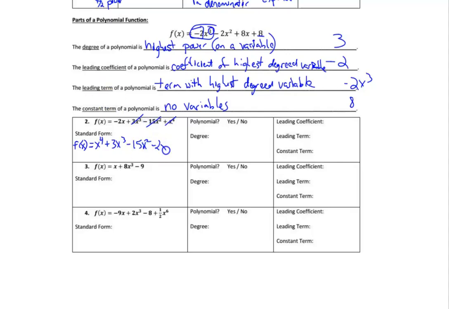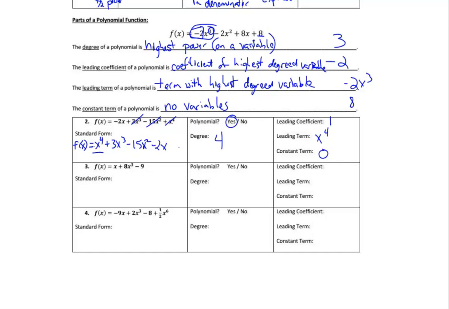And then minus 2x. So for this one, is it a polynomial? Yes, all those powers are whole number powers. The degree is the highest variable power exponent we see, so this one's a degree of 4. The leading coefficient is the number in front of that term, which is a 1. The leading term is that whole term, which is just 1x to the fourth or x to the fourth. This one has no constant term, so it's 0. You might be able to put none, but it's 0, since there's no number without a variable with it. So let's move on to number 3.